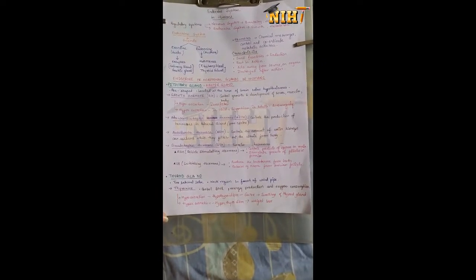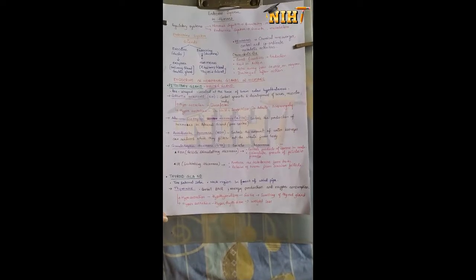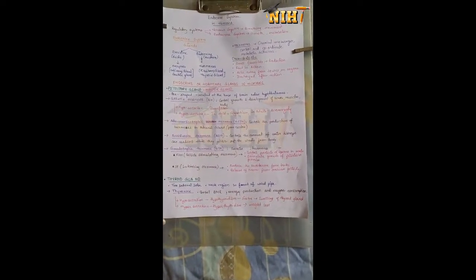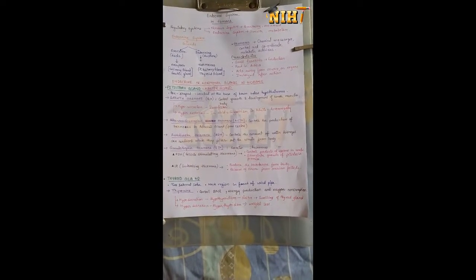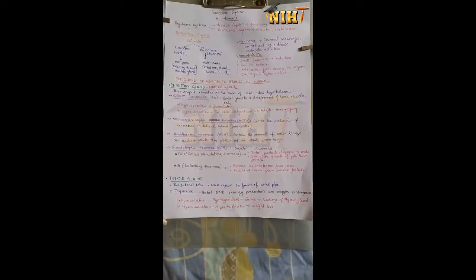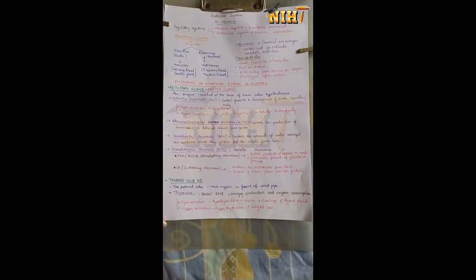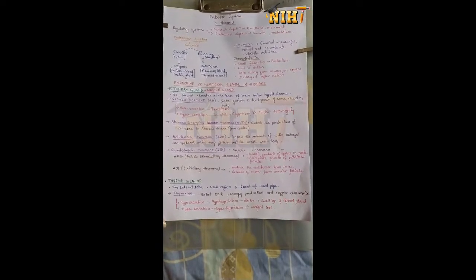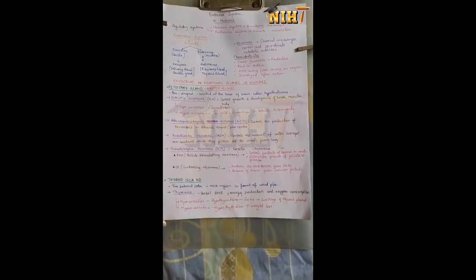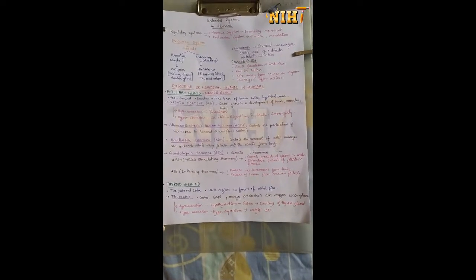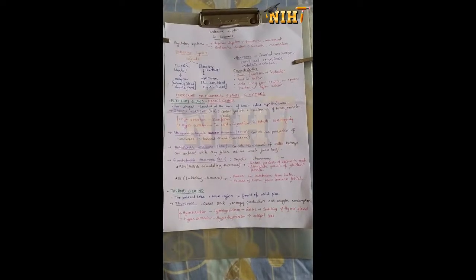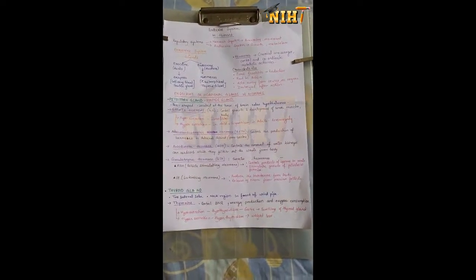Next are the gonadotropic hormones. They look after the gonads and secrete hormones like follicle stimulating hormone, which helps in the production of sperms in the male body, that is the reproductive unit of the male, and it also stimulates the production of follicles in the female body. GTH also secretes luteinizing hormone or LH, which looks after testosterone, helping the testis to produce testosterone, and releases the ovum from the ovarian follicle in the female body.